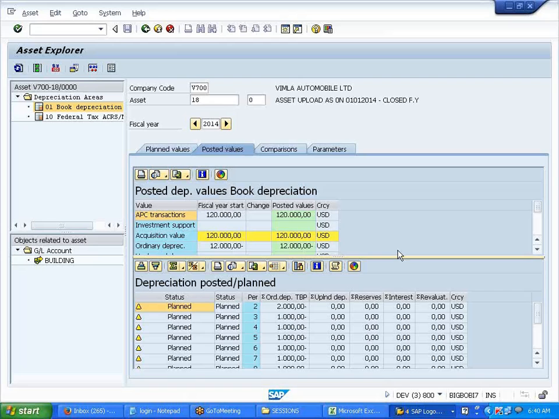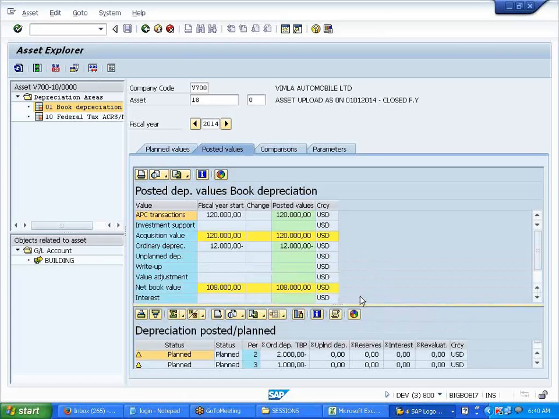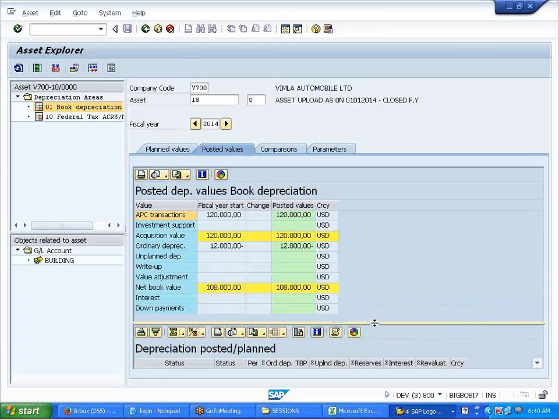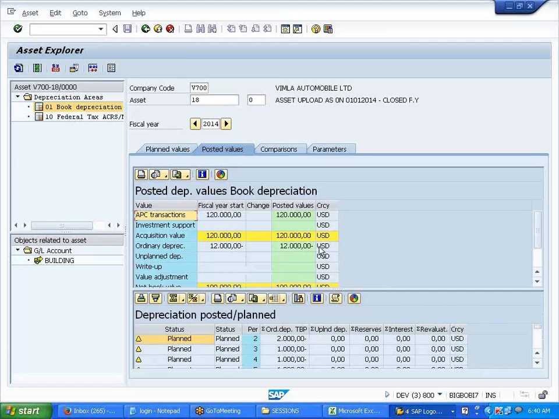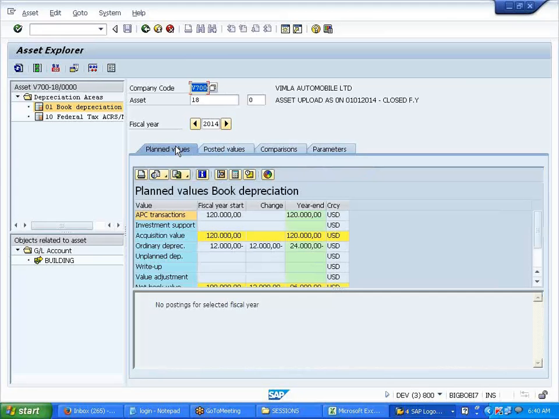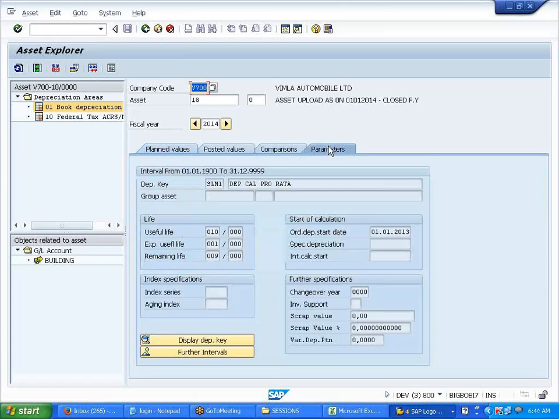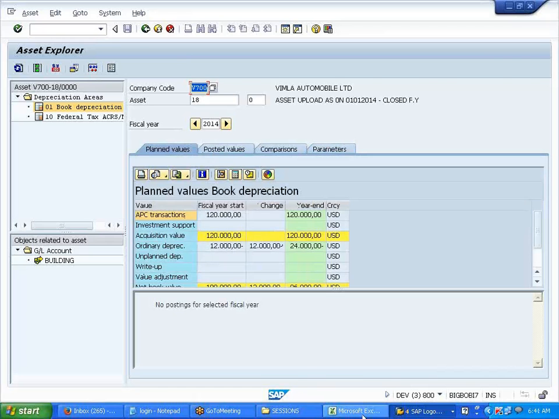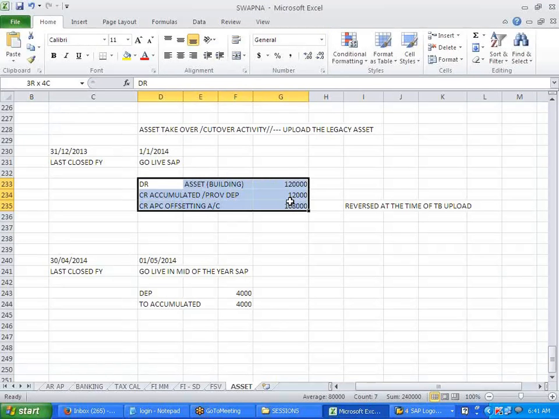This is not updated in the GL. It is there only in the report. So what we have to do next is post the values with this transaction code. Will it allow me to post?